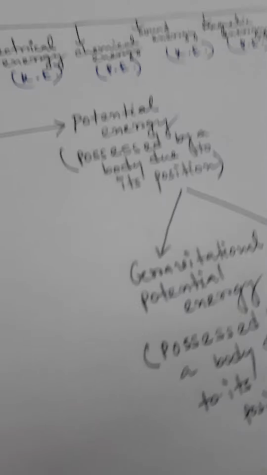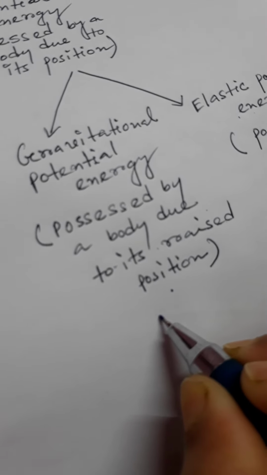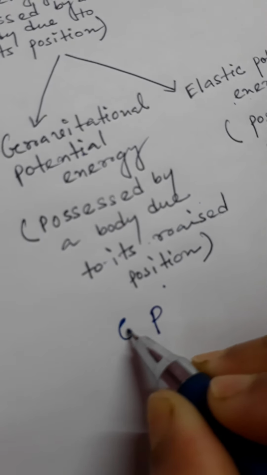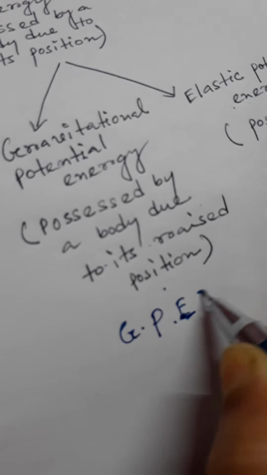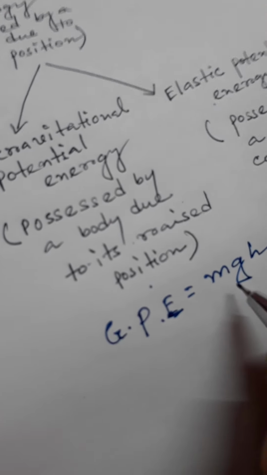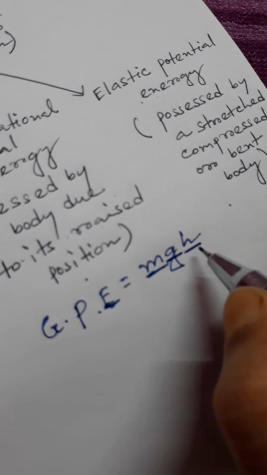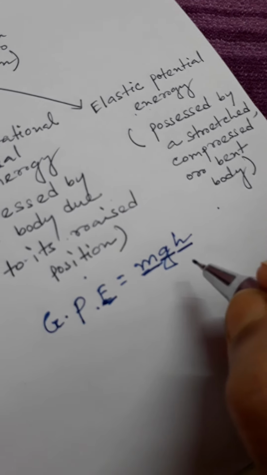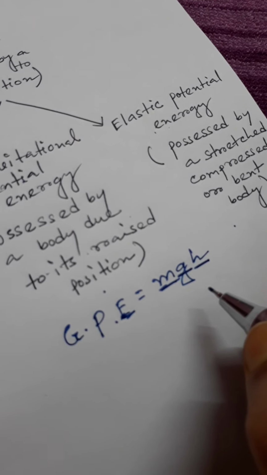Okay, so what is the expression of gravitational potential energy? Gravitational potential energy equals mgh. Here m is the mass of the body, g is the acceleration due to gravity, and h is the height from the reference level. We always consider the ground as the reference level.